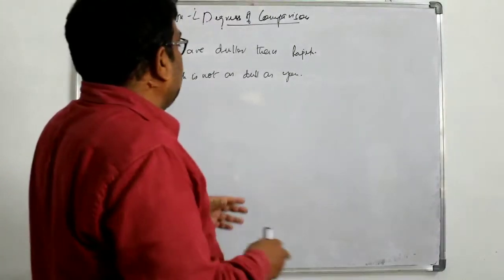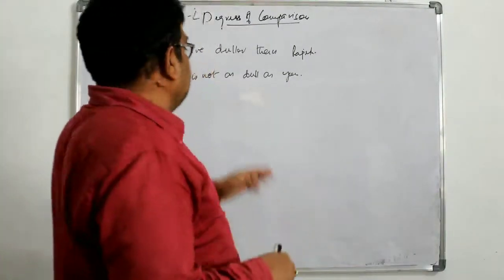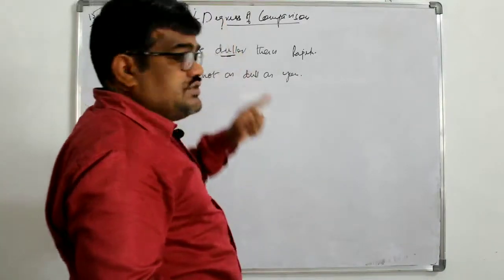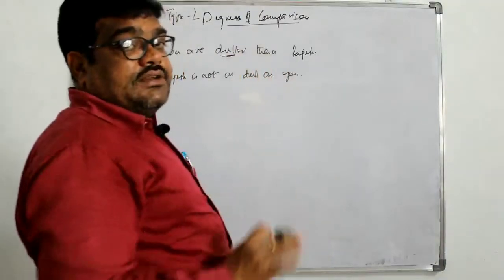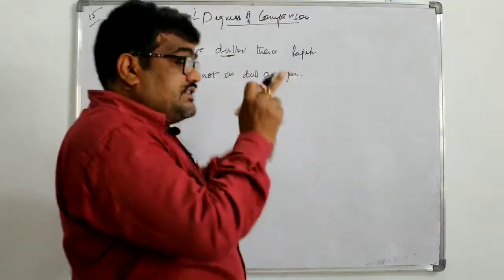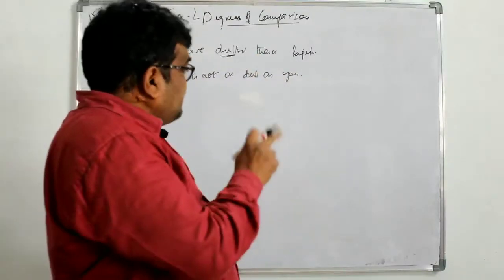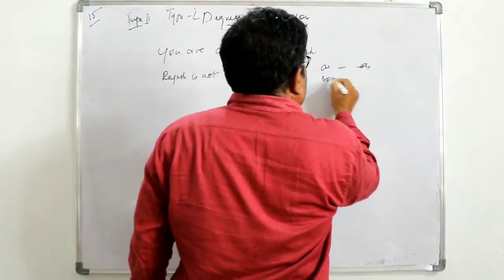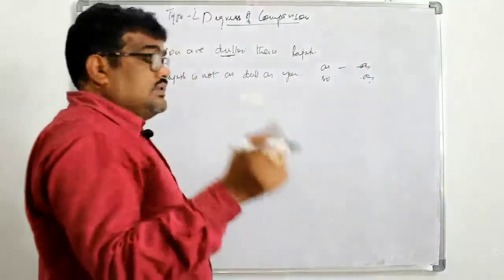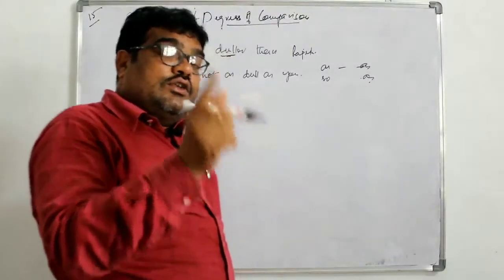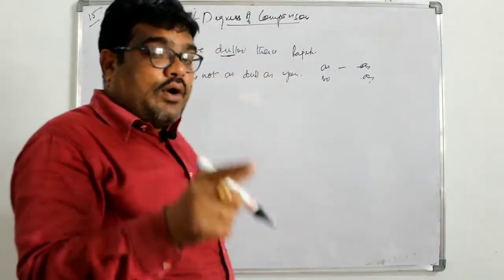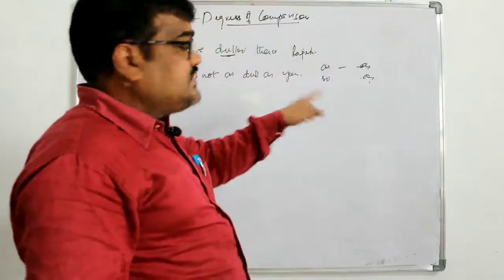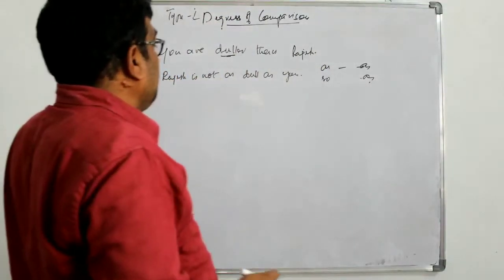When you are changing from comparative to positive, the adjective which is in comparative has to be changed into positive. So duller becomes dull. Next, the adjective which is changed has to be placed between as or so as in the positive degree of comparison.